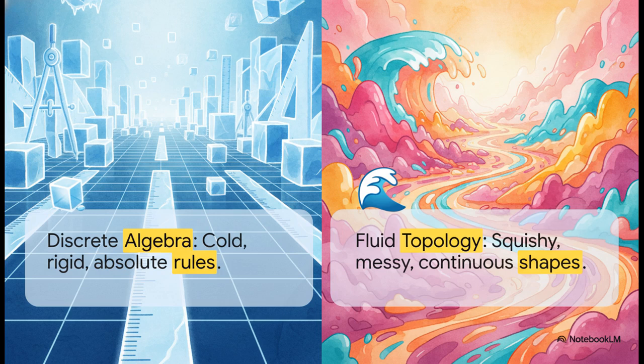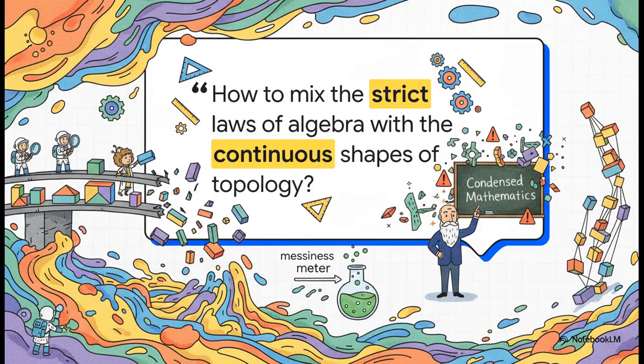Our heroes absolutely need the strict rules of algebra to solve the moment problem, but the cubic curve they're trying to map actually lives in this continuous, fluid topological space. And as our explorers note, which perfectly echoes Peter Scholze's incredible work in condensed mathematics, trying to stretch finite rules over continuous, infinitely stretching shapes usually makes the math completely snap. The standard rules of topology let way too much messiness through, and that results in massive pathological errors. But on the flip side, relying purely on discrete algebra leaves the entire system incredibly fragile. So the big question is, how do you possibly govern a realm that is simultaneously perfectly rigid and infinitely fluid?